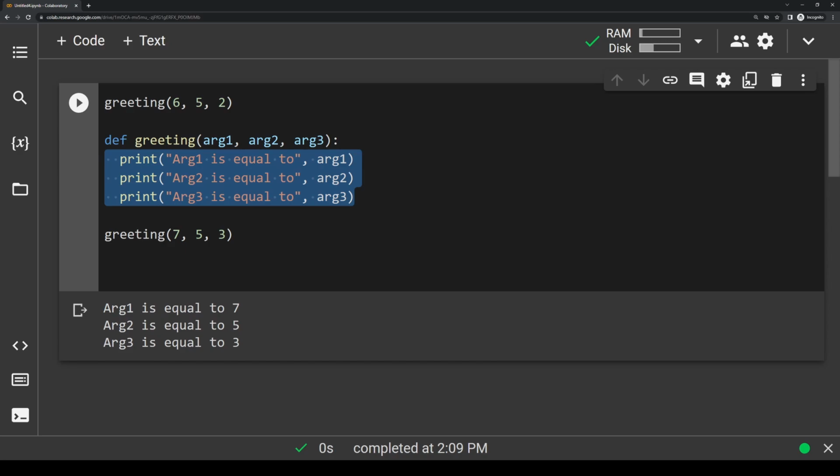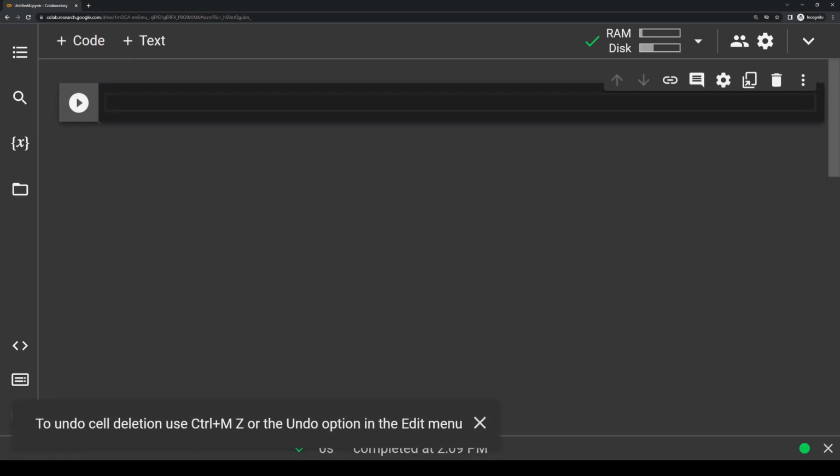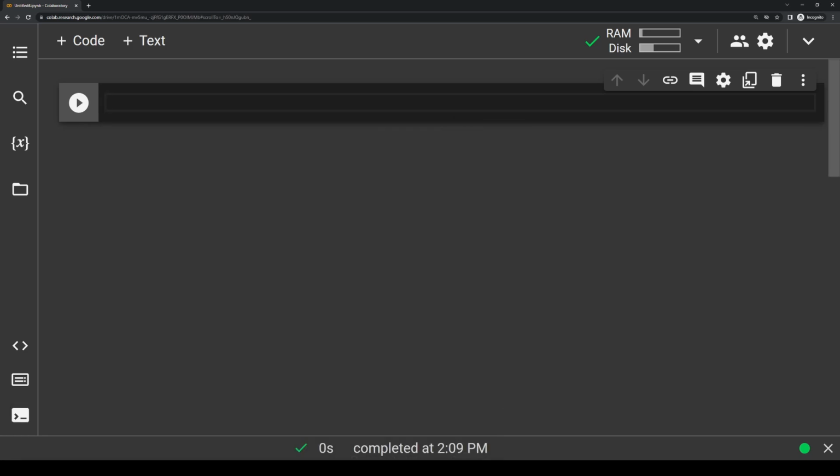So I'm going to go ahead and delete this function. Actually, I'm going to delete this whole code block here. I'm going to make a new code block so we can start fresh. And I want a new scenario here. So let's say I want a function that will return the square of a number.